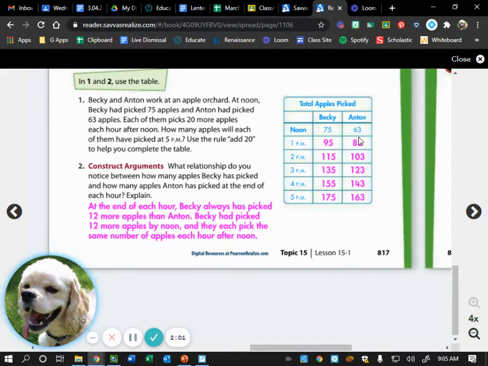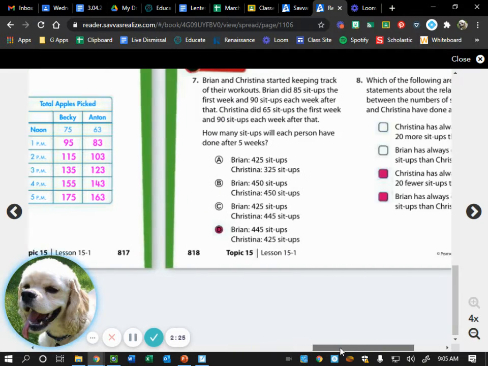Now, let's say Becky picked 20 apples every hour. What if Anton started picking 22 apples every hour? Then would the difference between them change each hour? Yes, but they started at different points, and since they both picked 20 apples, they just both increased the same amount each hour. So their difference never actually changed. Other questions on number 2? Okay, so then we have number 3.